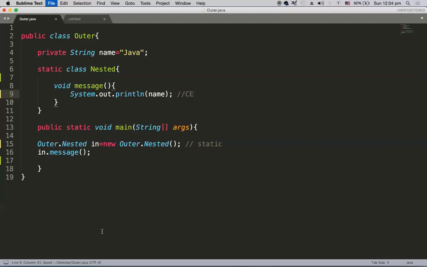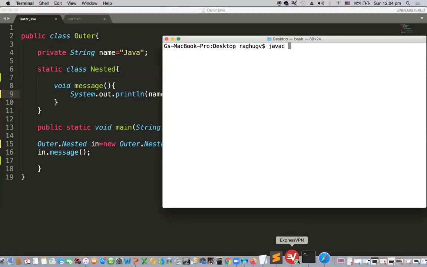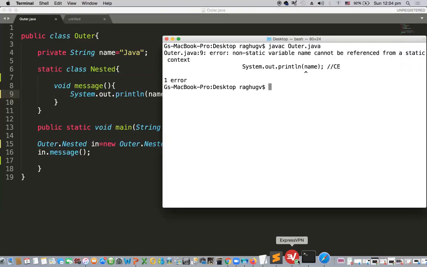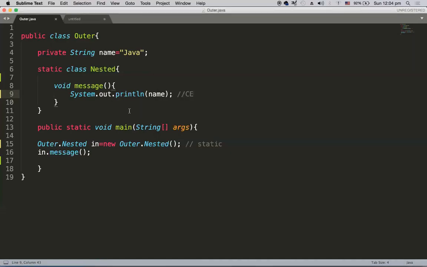So let me save this and see, javac Outer.java. Now we can actually see: non-static variable name cannot be referenced from a static context. So there is a compile time error, right? This is the point I am making. So what we need to do is we can actually make it static.